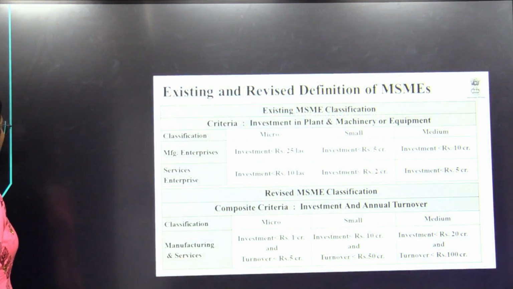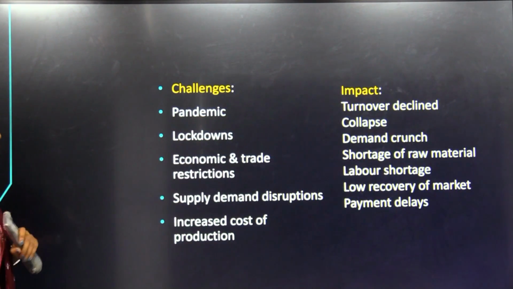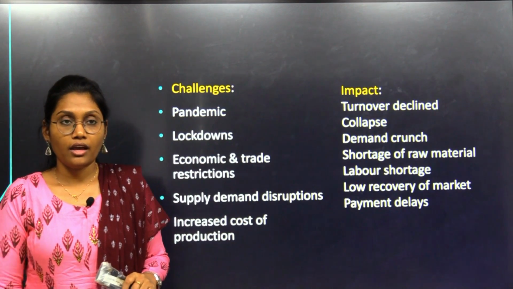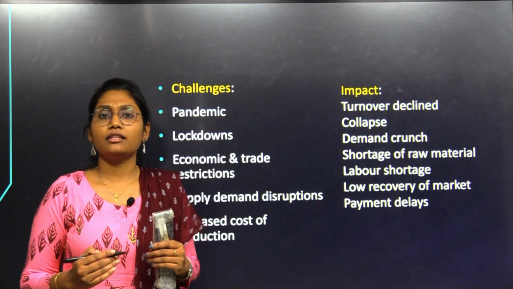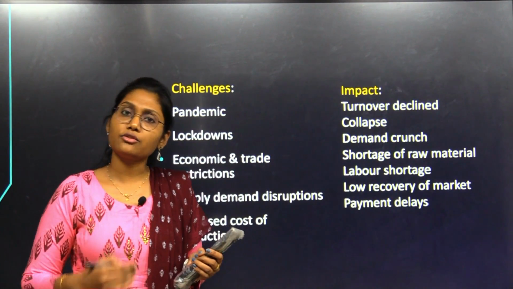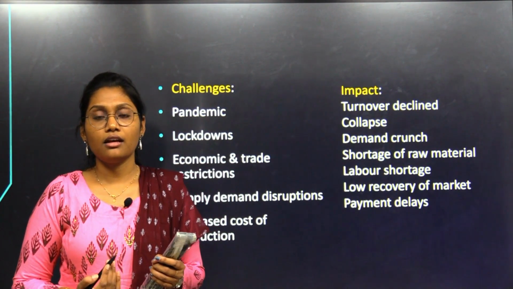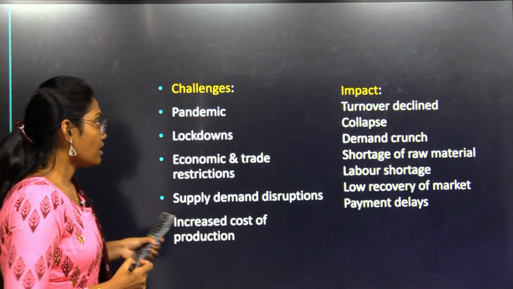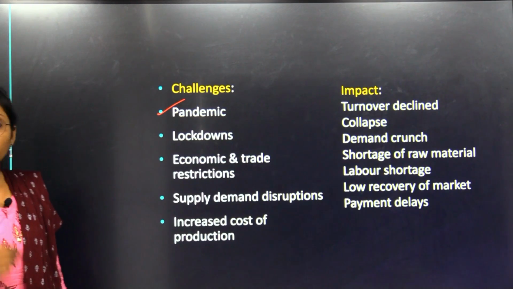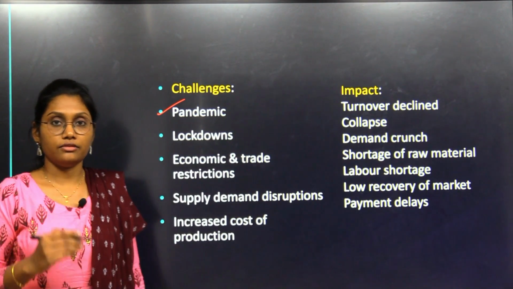So let us see the challenges of MSMEs. Recently we have seen the crisis, but it is not the first crisis of our country. We have seen so many crises earlier. Under the COVID pandemic, MSMEs were hit the worst.